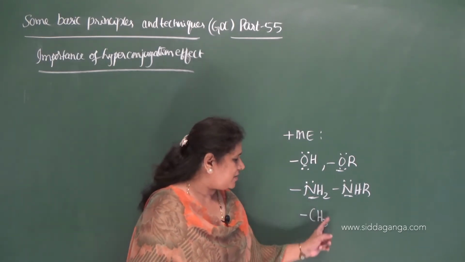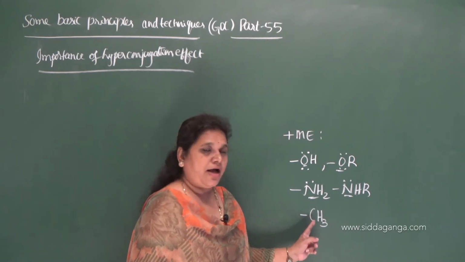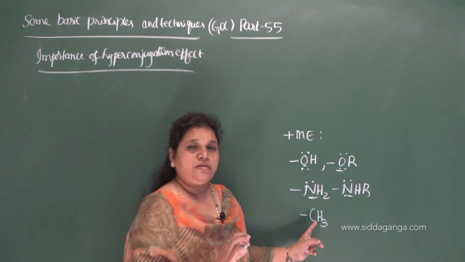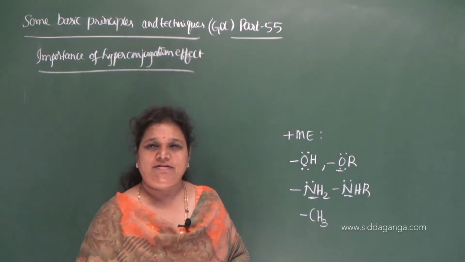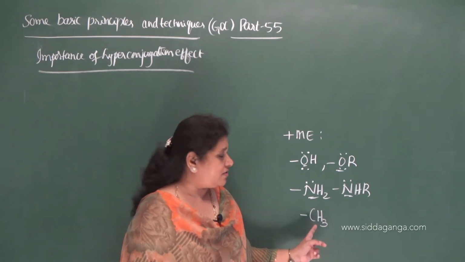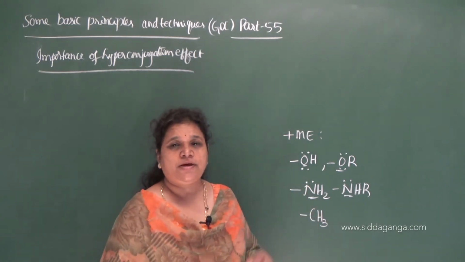But the exception is that the key atom, carbon, of the methyl group does not contain any lone pair of electrons, but still it exerts a positive mesomeric effect.